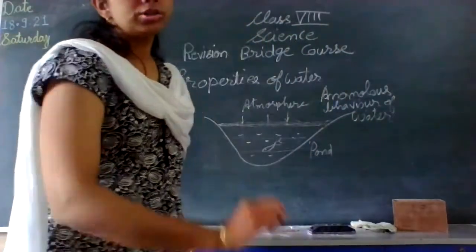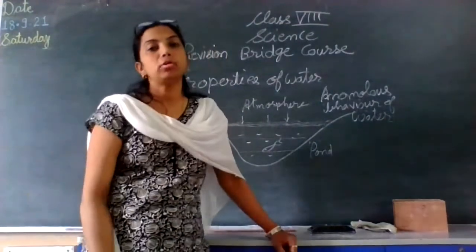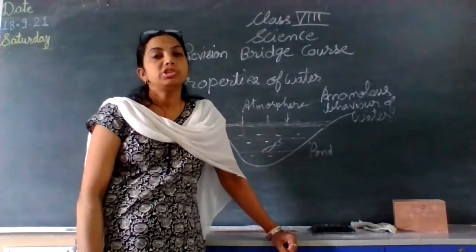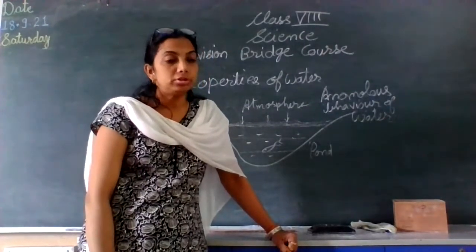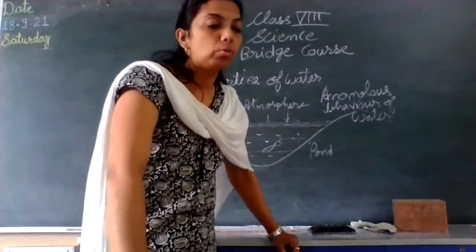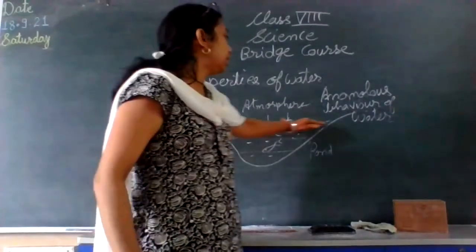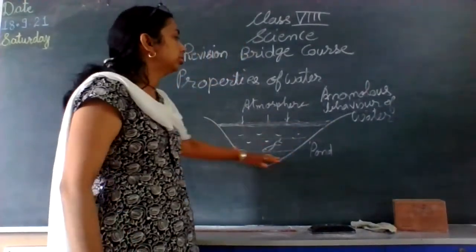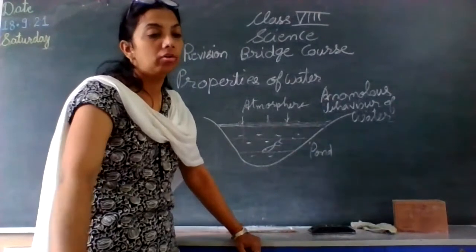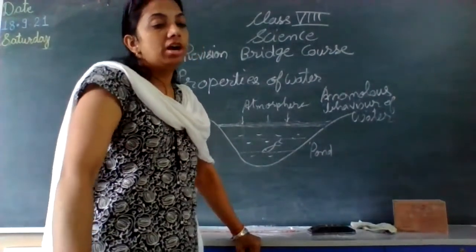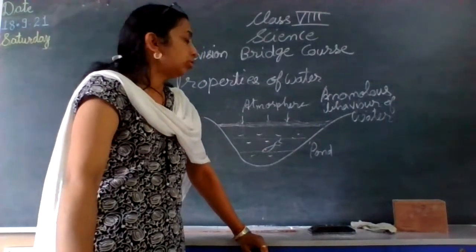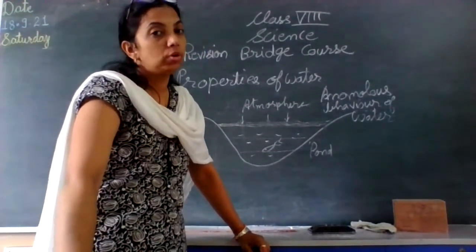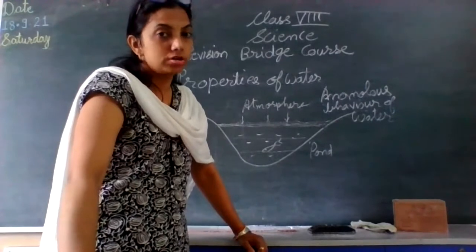Why? Because only the water that is going to come in contact with the atmosphere changes its state. It will cool down or melt down, whatever. The upper layer will change its temperature and the lower layers of water will not change their temperature. And this is the result that water organisms can survive below this ice layer also.